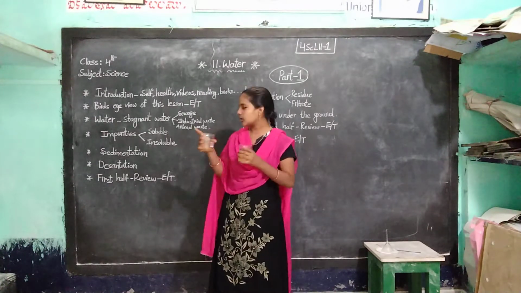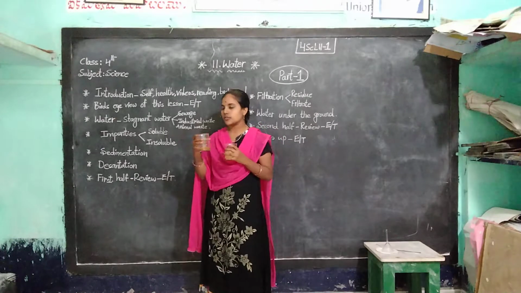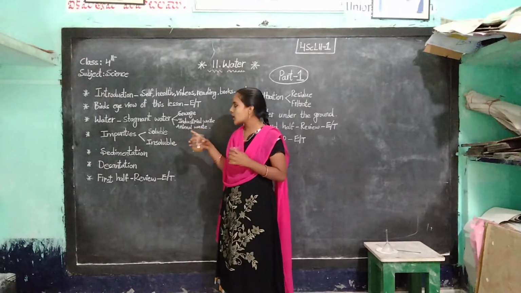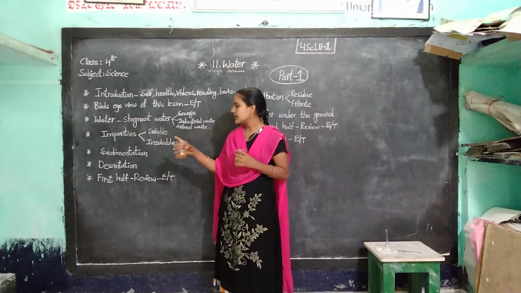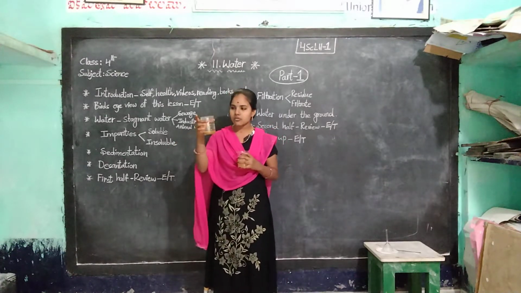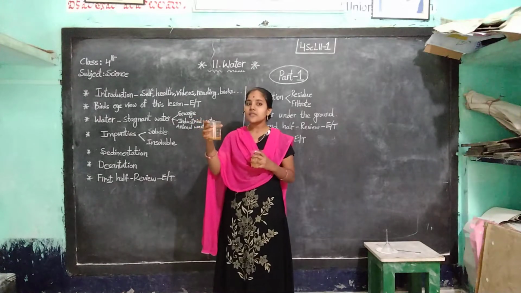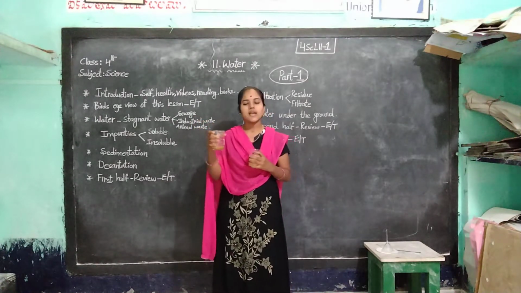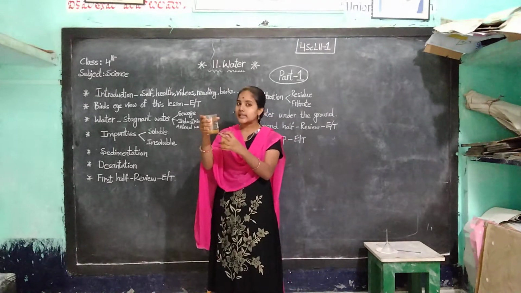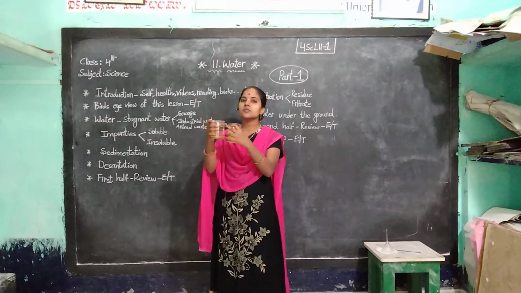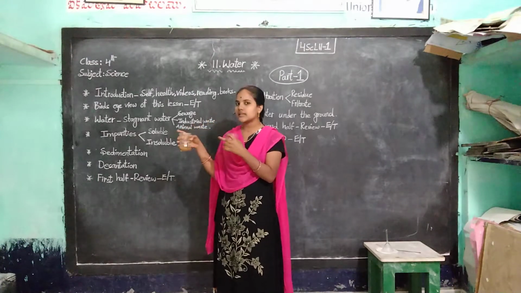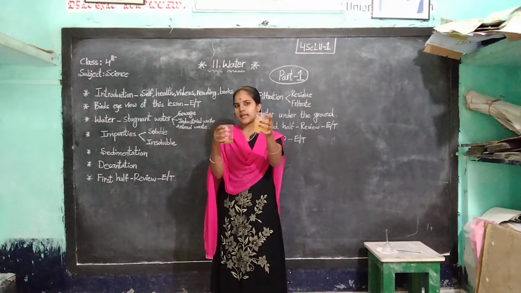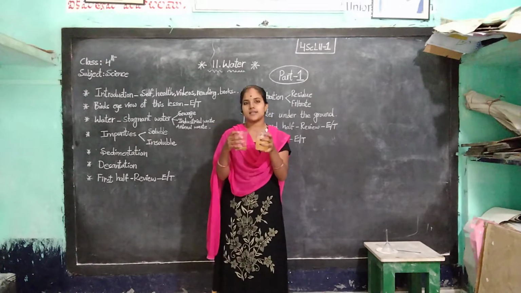Once again I tell you, sedimentation is a process to remove the insoluble impurities from the water. For sedimentation, we just take one glass of water with mud particles and leave it for two or three minutes. The mud particles settle at the bottom of the glass. Above, there is clear water. That is sedimentation. After sedimentation, we pour this clear water into another beaker. This is decantation.